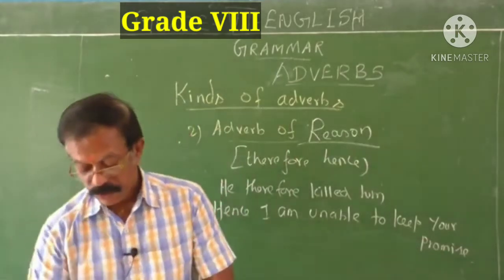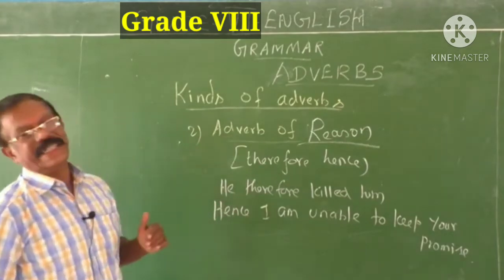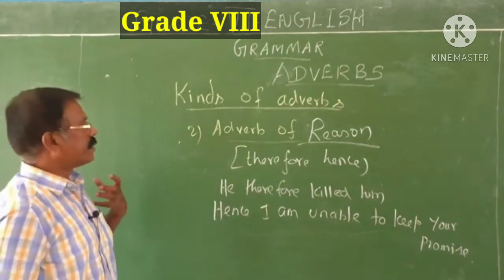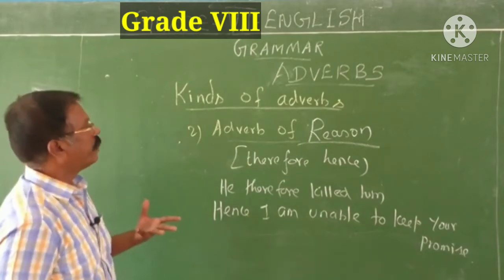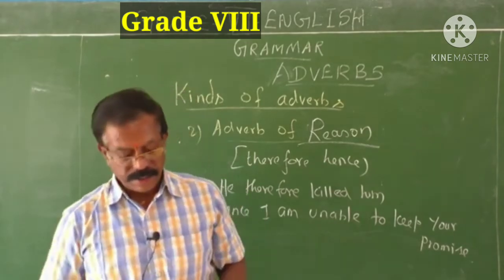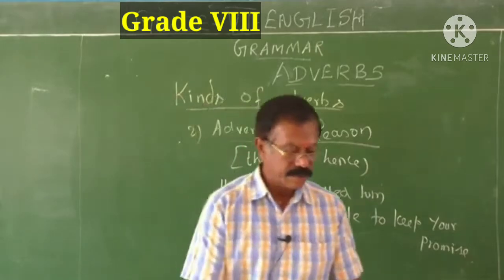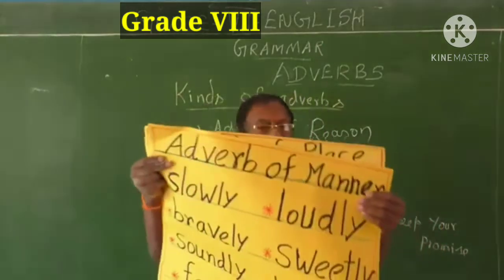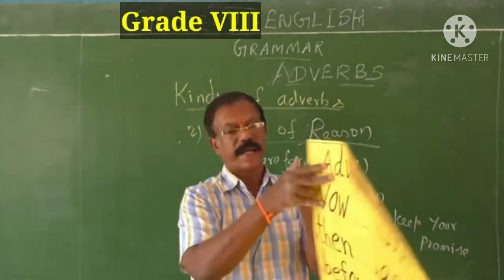So they are called adverbs of reason. They give us the reason for the happening of certain things. Therefore they are called adverbs of reason. Could you follow me, children? Now I will show you once again all the kinds of adverbs one by one with the help of the chart. So first, adverb of time.